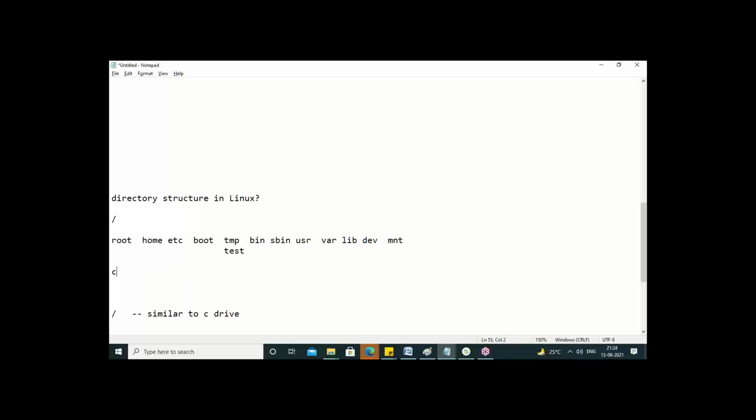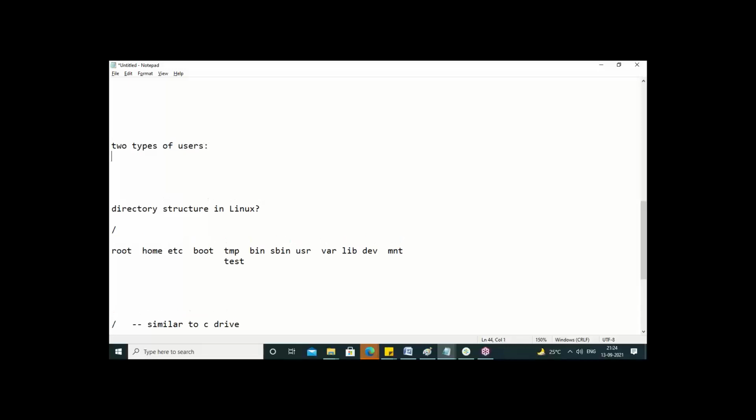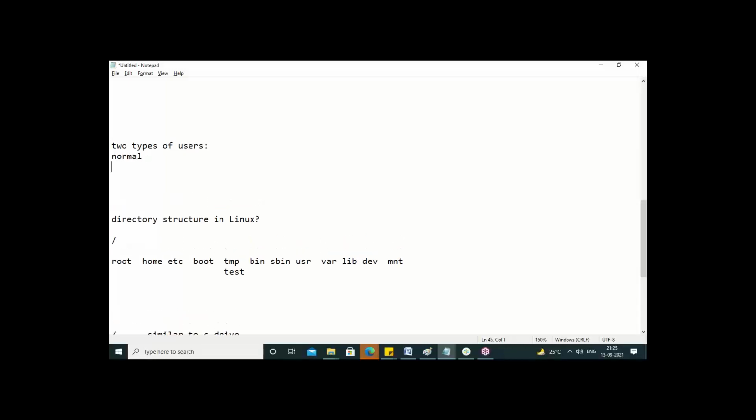Now let's explain the folder structure. As I told already, there are two types of users. One is the normal user, the second is the root user. He is like the CEO, with full rights over the system.